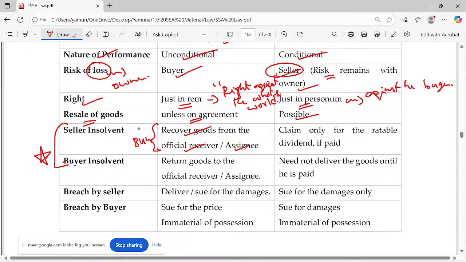If the seller is insolvent, what can the buyer do? See, only two parties are involved. One party is the seller, another party is the buyer. The seller becomes insolvent. What can the buyer do? He can recover the goods.